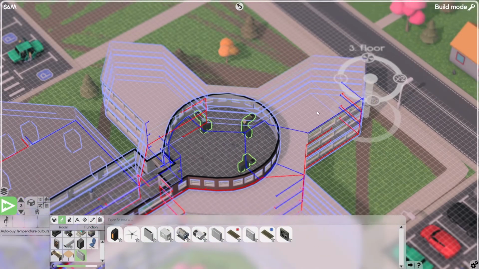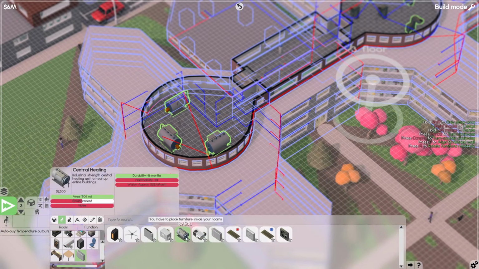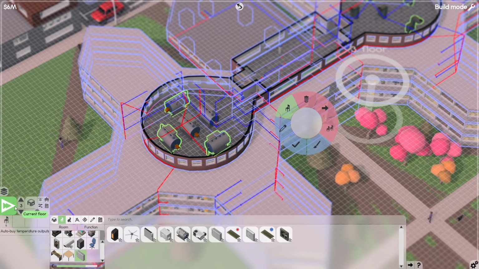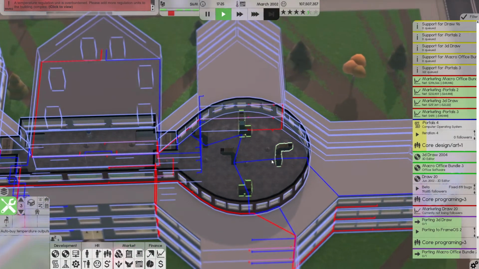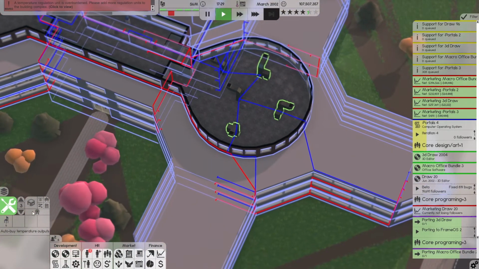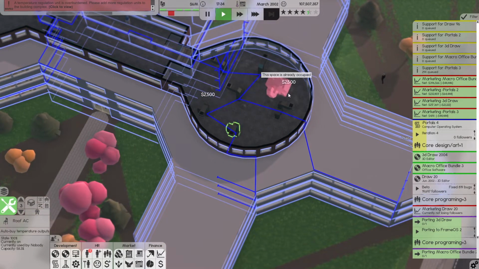So this is my air conditioning room. So roof AC, let's do one there. See if 2 more of those is enough. Is that enough? Really? Still more? Okay. Throwing them randomly into random locations.